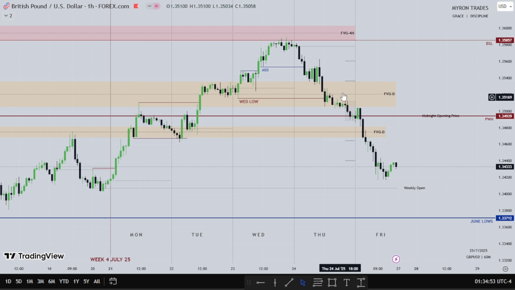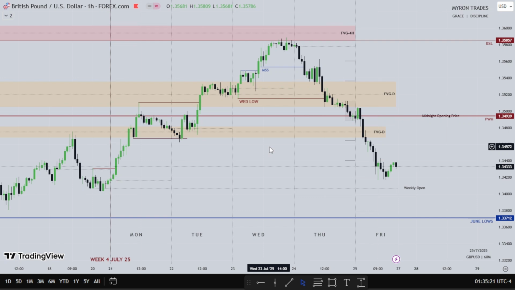So see like a curve in price action, right? It's in this fair value gap in the 4-hour time frame. Market structure shift, then we trade lower. Wednesday's lows were taken, Tuesday's lows was taken. So have Friday posting the low of the week, and Wednesday posting the high of the week. So that's about that for pound.